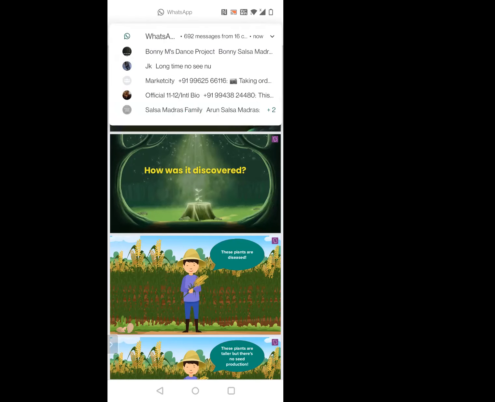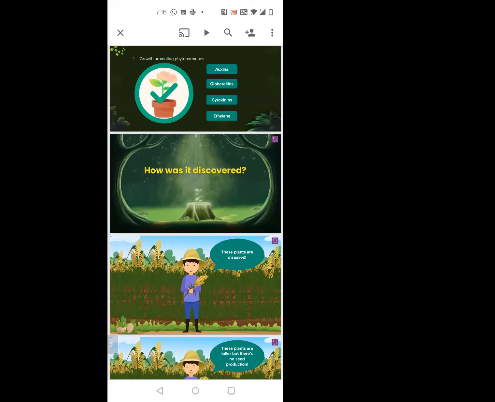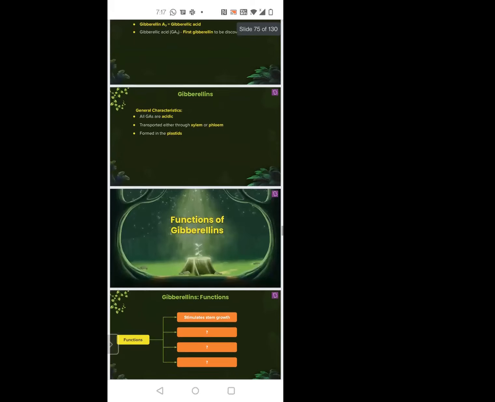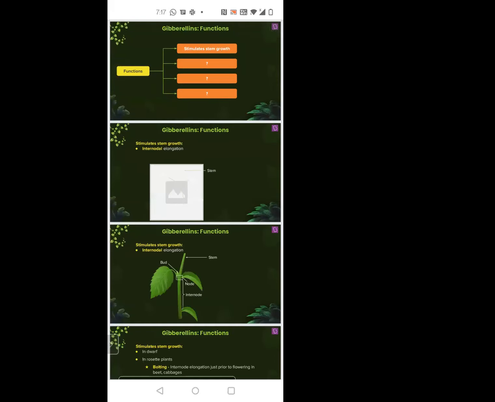Tomorrow when you're coming for the class, read the textbook of this part and come. Yes, ma'am. I'm very serious. Read this and come, okay? Yes, ma'am. Pakka. I'll meet you tomorrow. We'll start gibberellins tomorrow. First learn these functions and come, and then we will learn gibberellins.